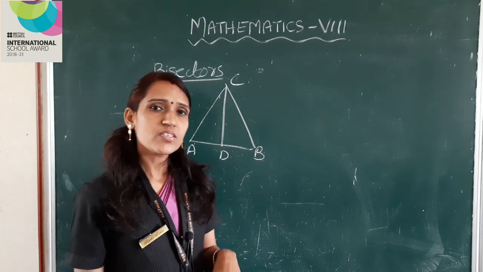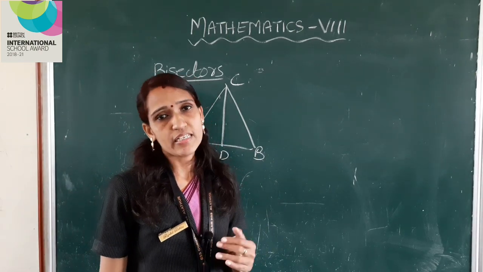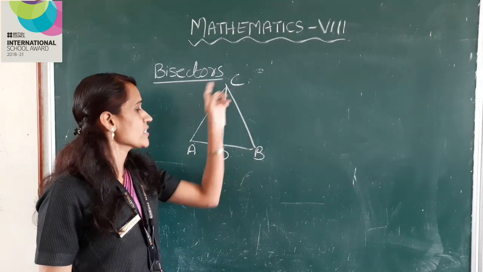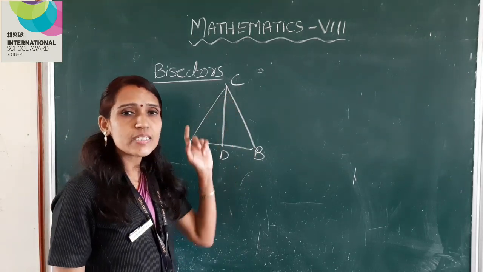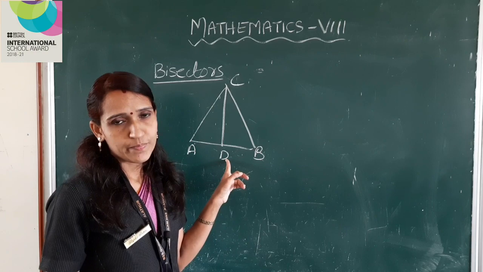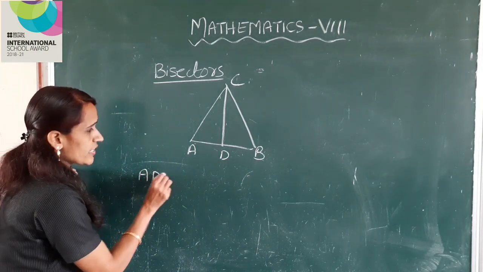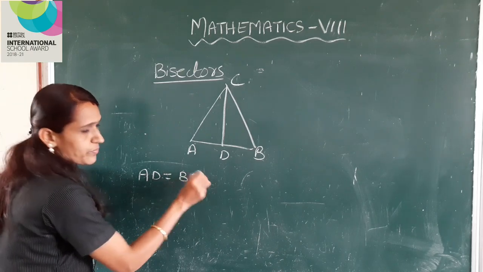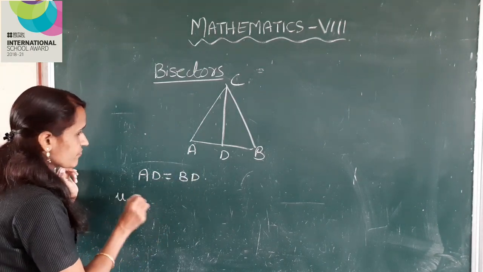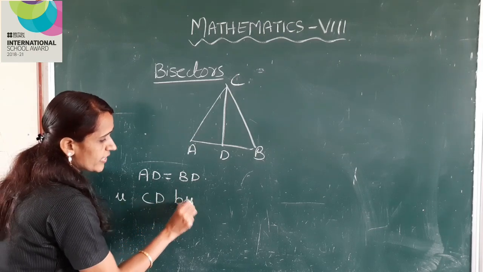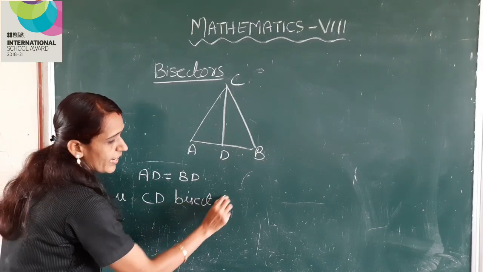In the last class, we have seen that the sides and angles of triangle ADC and triangle BDC are the same, right? That is, AD is equal to BD. That is, the line CD bisects AB.